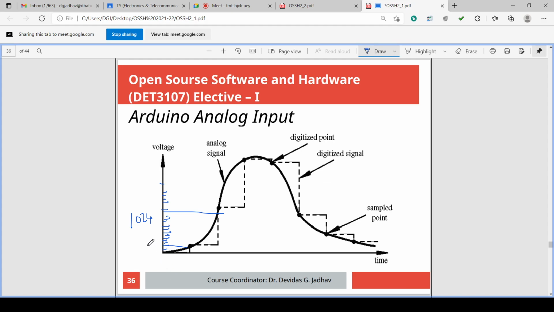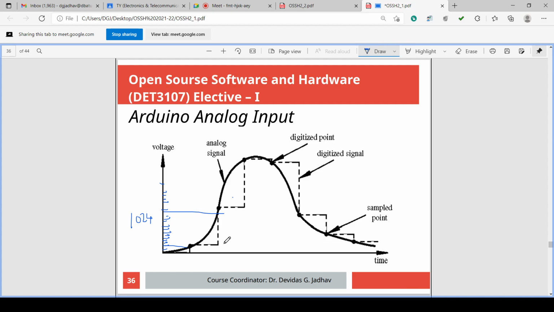There will be 1024 different values assigned to this analog voltage. So this analog voltage is divided into 1024 different levels. This dividing into levels is the process of digitizing the analog signal.